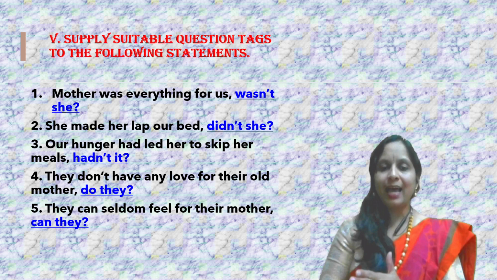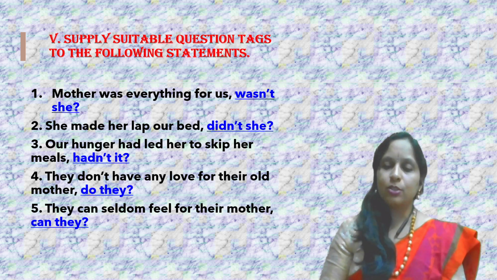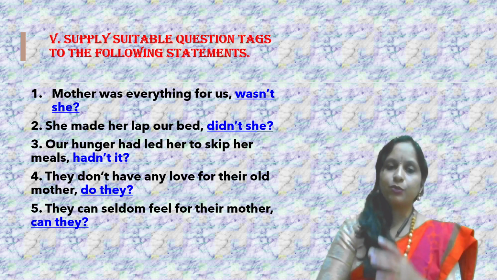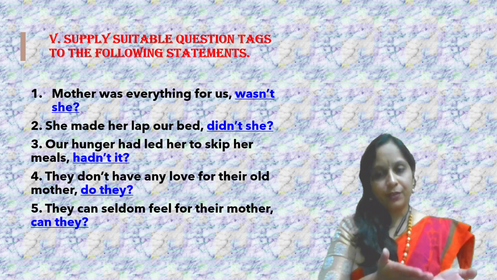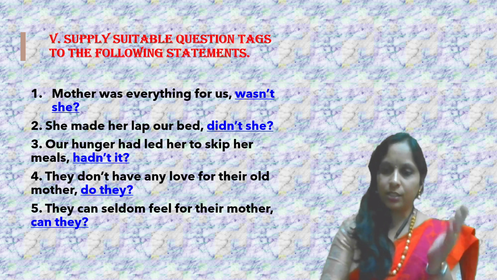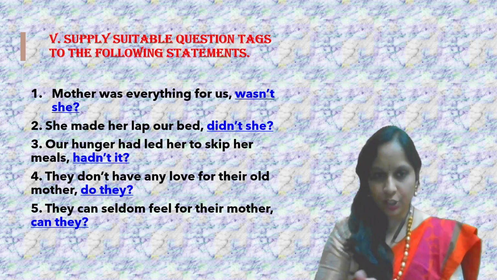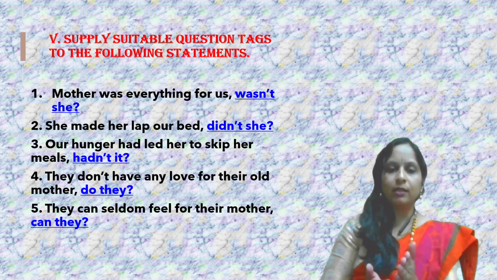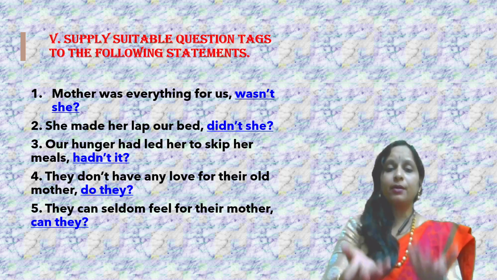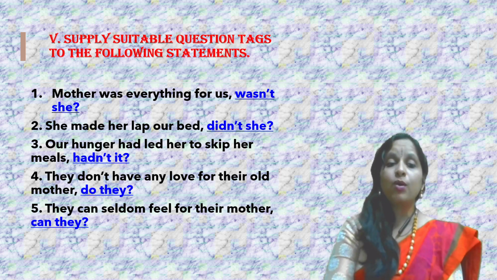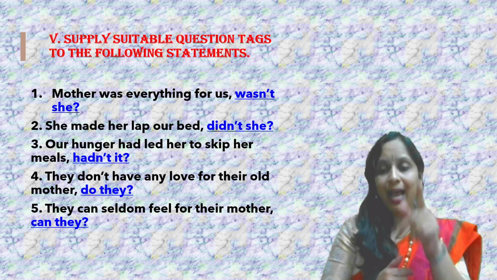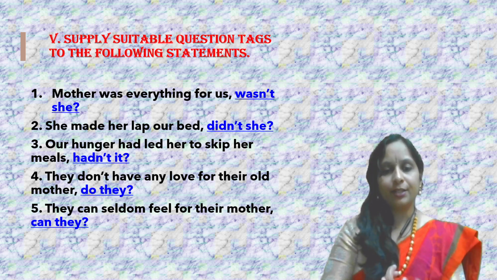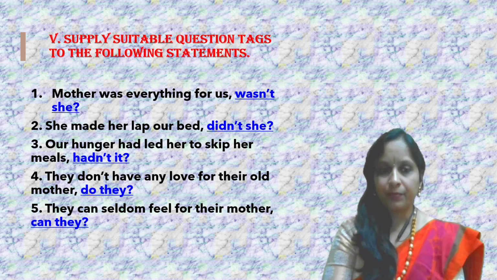She made her lap our bed. So made, there is no helping verb, so forms of do. Made is in the past tense. Did, negative of did is didn't. She is the pronoun, so didn't she. Our hunger had led her to skip her meals. Our hunger, the pronoun used over here is it. Had, negative of had is hadn't it.